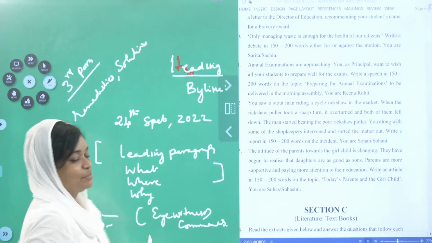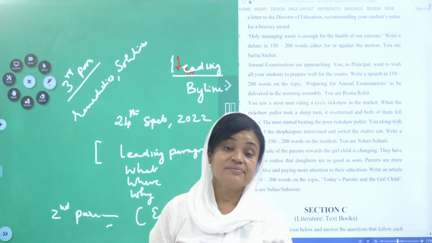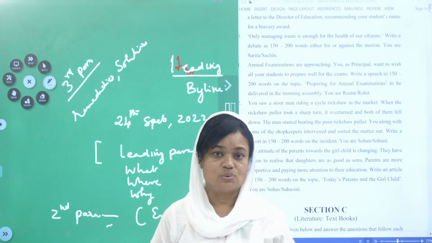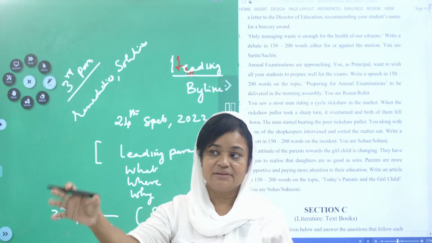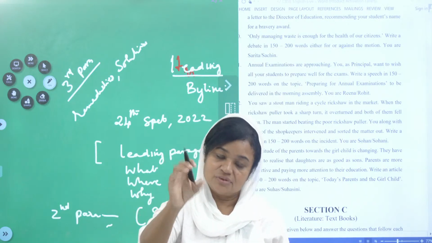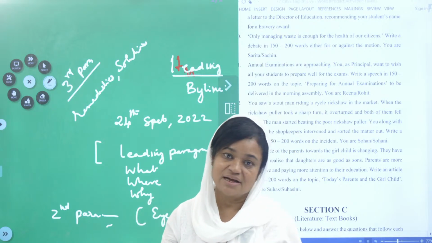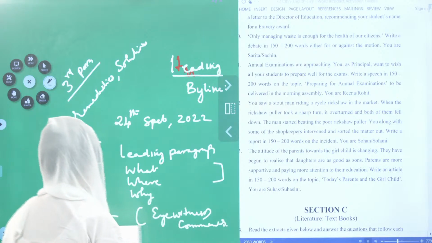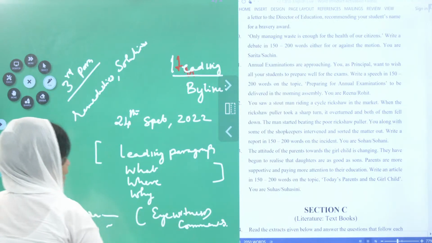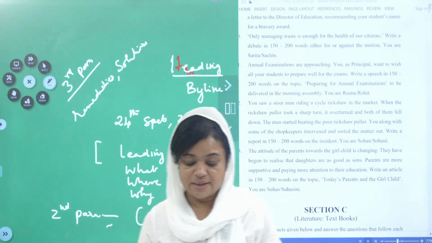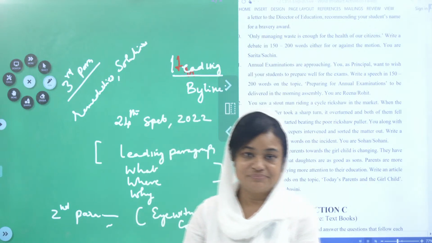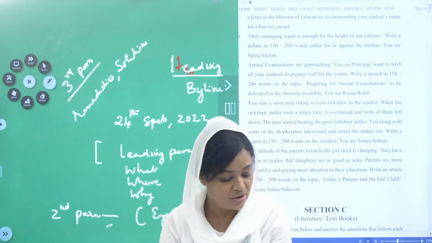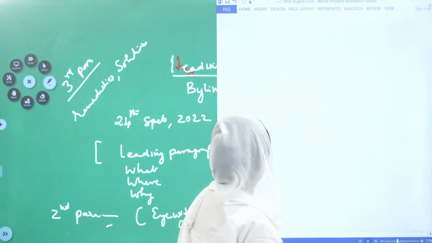Yes, children, the third paragraph will be, you have to give the remedies and the solutions also, because after writing the report, your opinion, your suggestion can be mentioned in that report. Okay. Now, that is the report writing format. Clear? Very clear, children? I hope you might have understood all those things. Shall we move? Report is over.